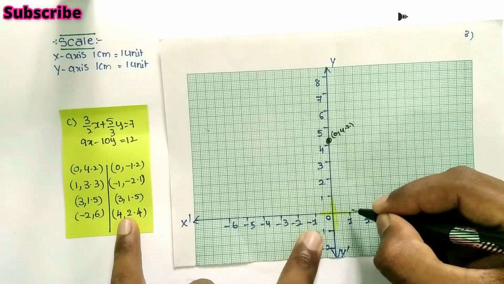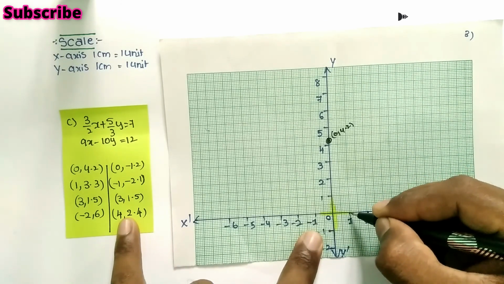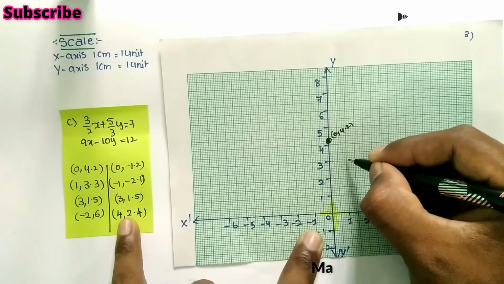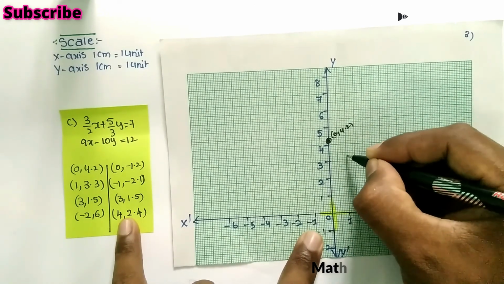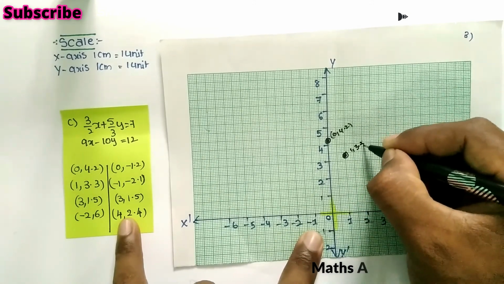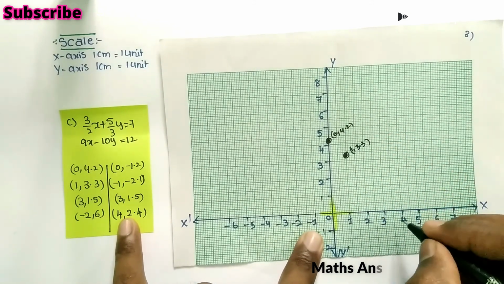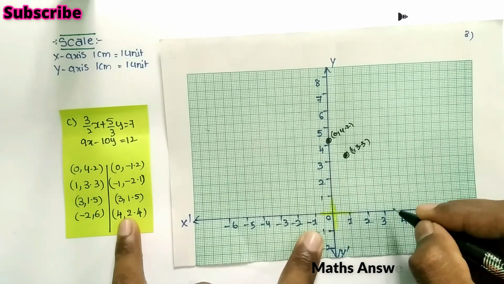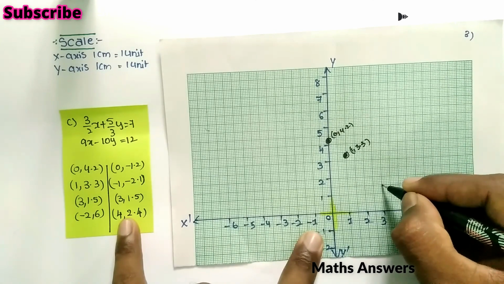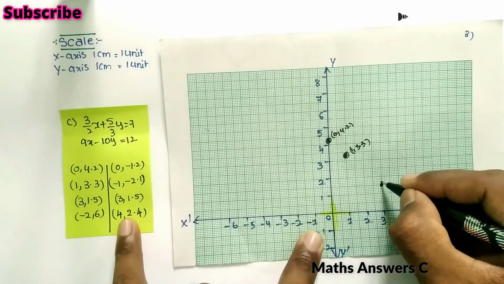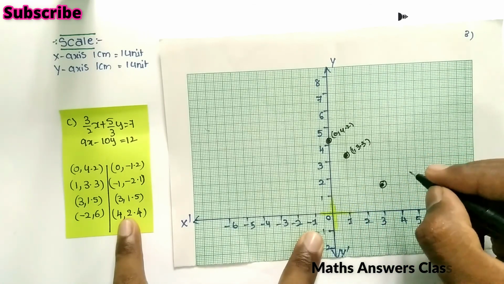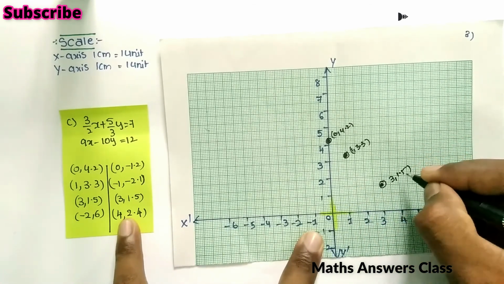Let's take another one: (1, 3.3). On the x-axis we take 1, and from 1 we have to go up to 3, then 3 mm more: 1, 2, 3. So this is the point (1, 3.3). Let's take x is 3 and y is 1.5. So (3, 1.5) means from 3, we have to go 5 mm up, because 1 centimeter is equal to 10 mm.